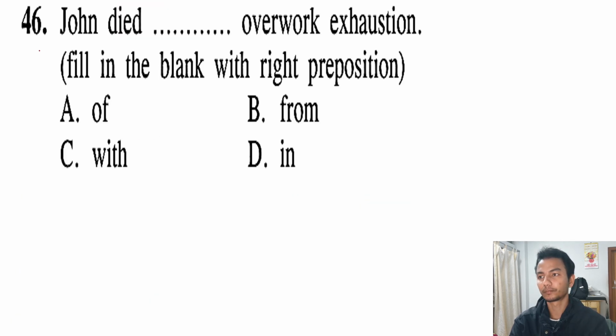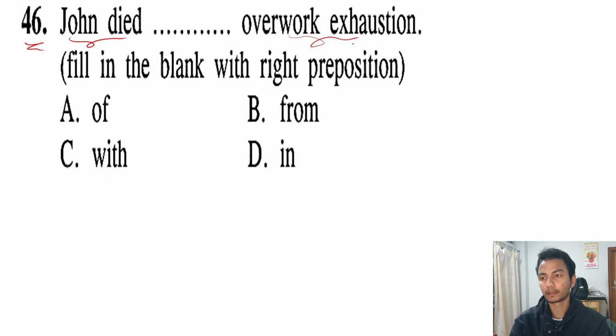Question number 46. John died over work exhaustion. So what we have to do is fill in the blanks with the right preposition. Preposition is a word which shows the relationship between two things. Okay, shows the relationship between two things. That is a preposition. For example, John died, but because of what? Because of overwork or overwork exhaustion.